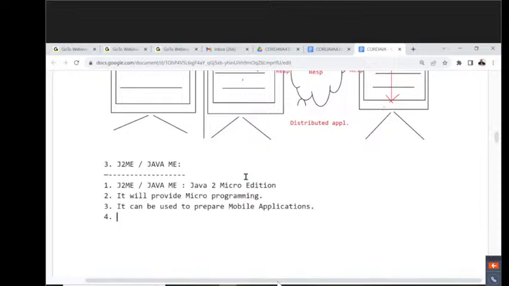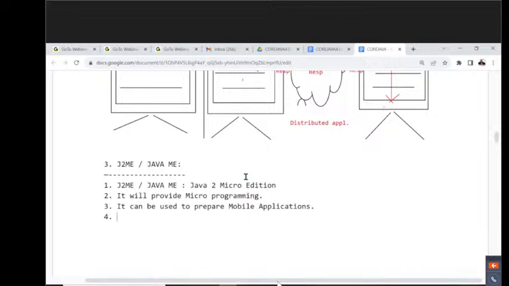What is a standalone application? If we design and execute any application without using client-server architecture, without using distributed applications, then that application is called a standalone application. On the basis of client-server architecture, by distributing application logic over multiple machines, if we prepare and execute any application, then that application is a distributed application or enterprise application.